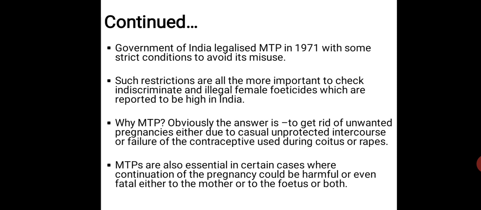That means that before the birth of a child, if the parents or the concerned people want to know the sex of the child, and they come to know that it's a girl, then this is really very prominent in India, that the girl child is made to go through this female foeticide. That means that if the fetus is going to grow into a female individual, then female foeticide takes place. So this is obviously an illegal thing. Why? Because just being a girl doesn't justify killing that particular fetus. So you shouldn't be doing that.